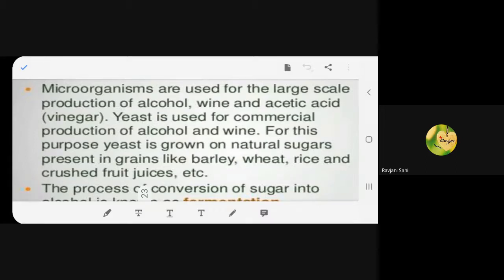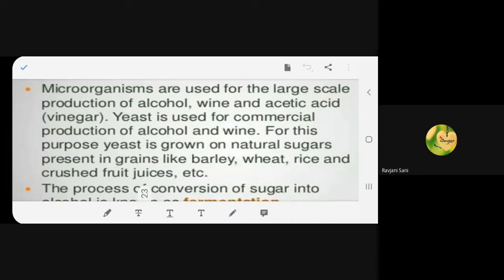Now, for all these purposes, which microorganism are we using, beta? Yeast. Stay with me. Which microorganism are we using? Yeast. Yes, yeast. So for alcohol and wine, we are using yeast. Now, where is it grown?